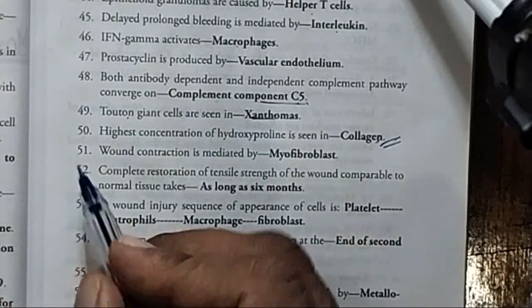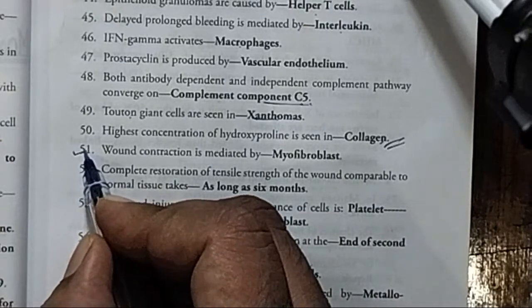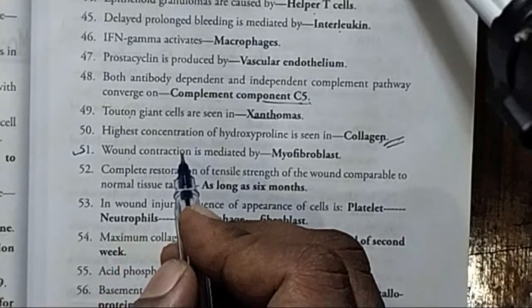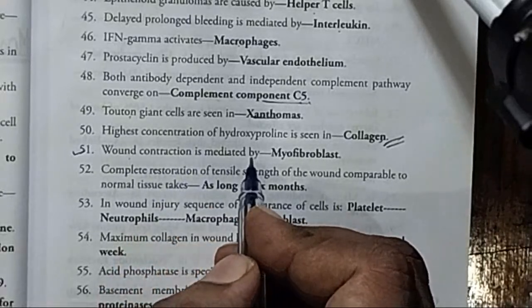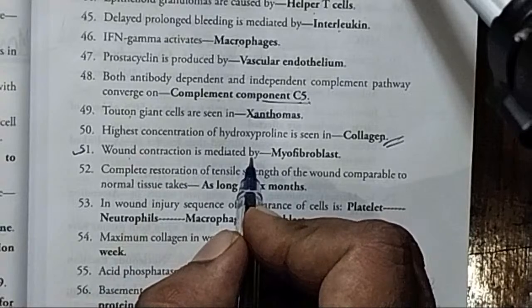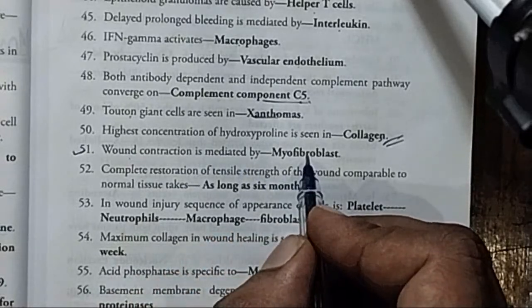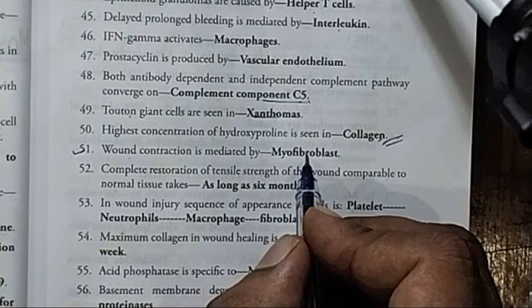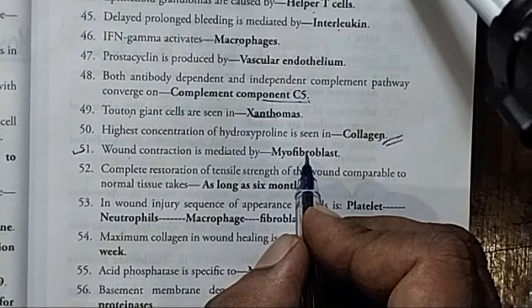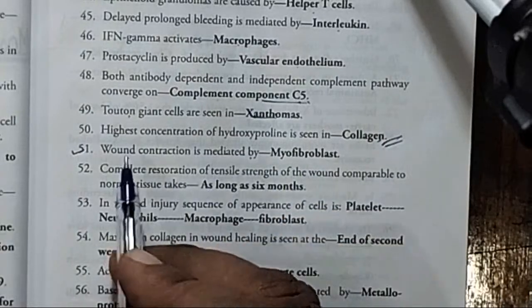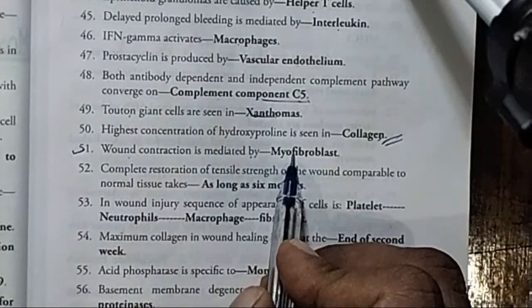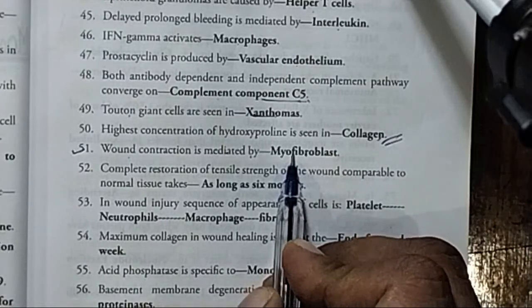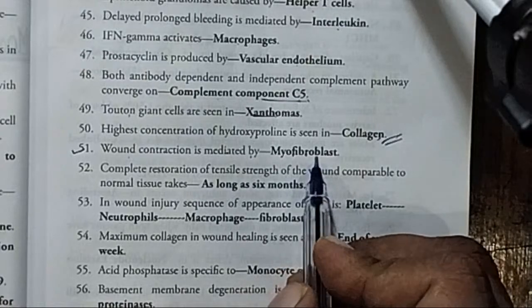Moving on, the next important MCQ, what they can ask you in the form of multiple choice, is that wound contraction is mediated by. What are the cells which are responsible for the contraction of a wound? It is the myofibroblast. It is the fibroblast which has the muscular component. Out of the 4 options, you are going to select one, that is, wound contraction is mediated by the myofibroblast.